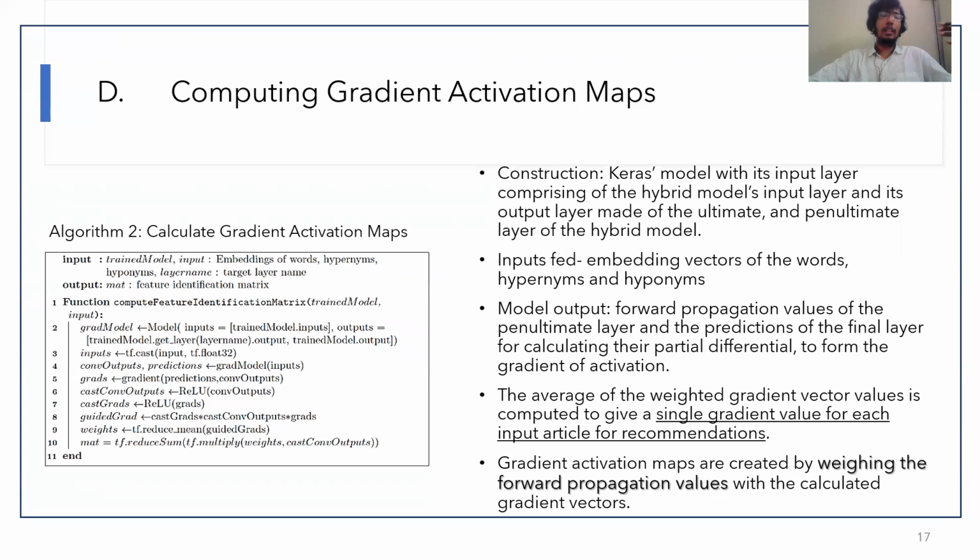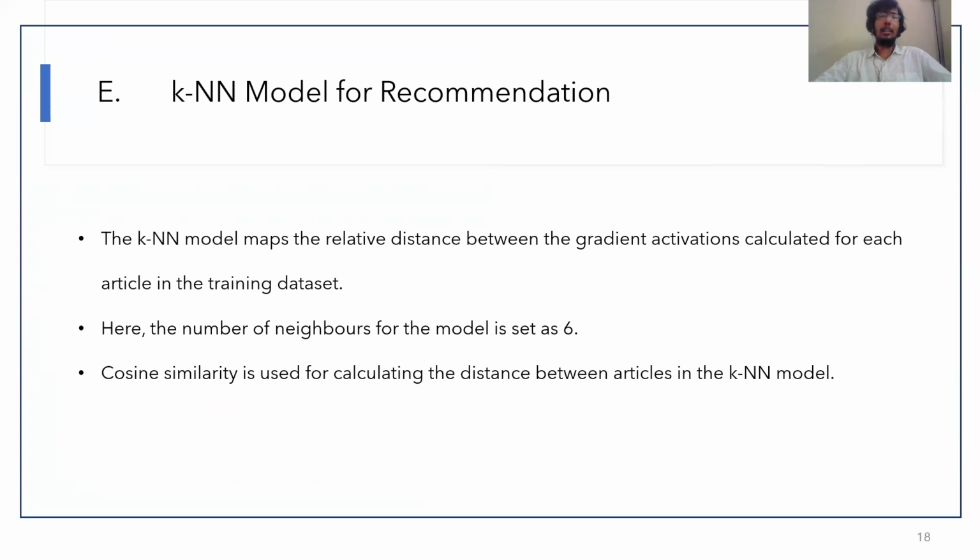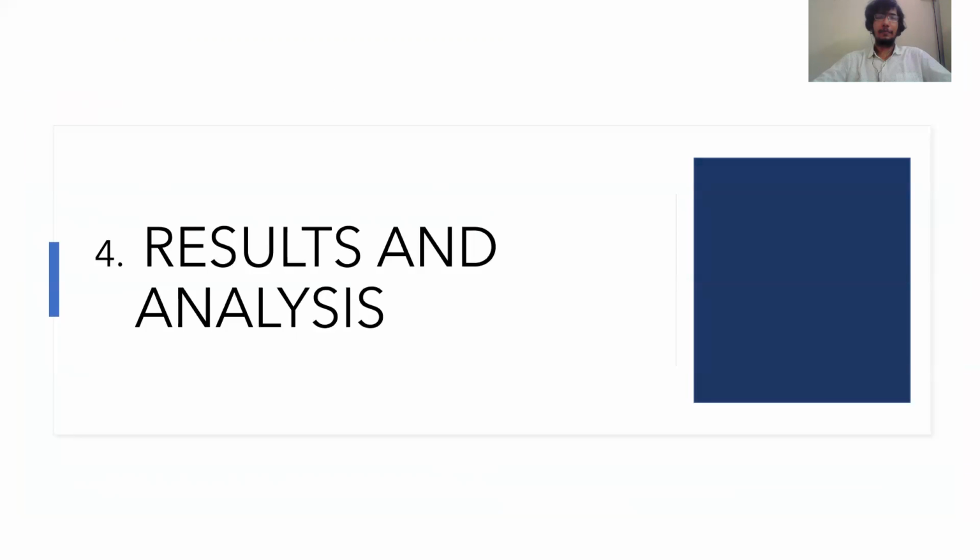Once it is done, we cast the convolution outputs as well as the gradients. We calculate a gradient vector. Once the gradient vector is calculated, we reduce it by calculating the mean to create a feature identification matrix. We pass this feature identification matrix to a KNN model, and we set the number of neighbors in the model as 6 based on experimental results. Cosine similarity is used for calculating the distance.